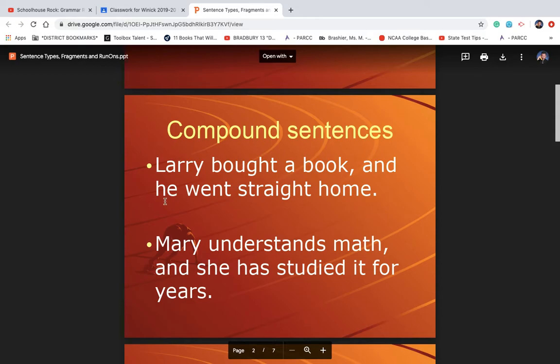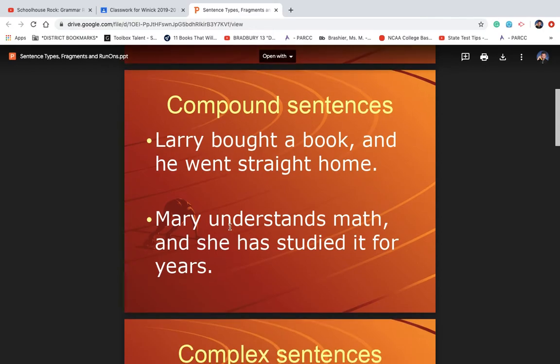Now, this is a simple sentence. Larry bought a book. Could be a sentence all by itself. And he went straight home. Could be a sentence by itself too. But I combined two simple sentences using a comma here. I can't highlight it. And a conjunction here. Comma and. Right? And that turned it into a compound sentence.